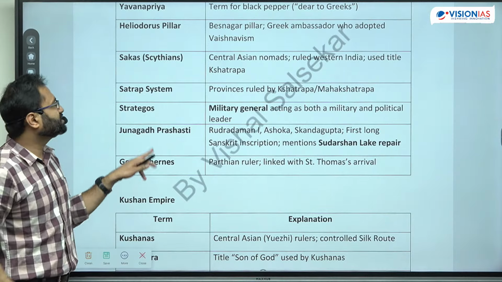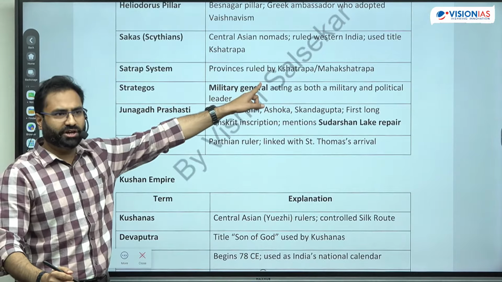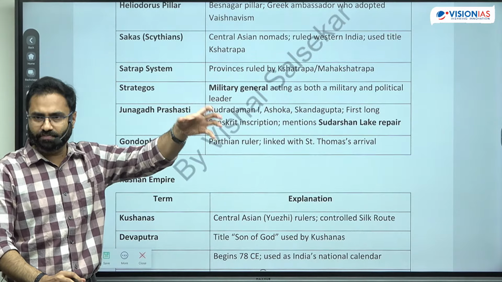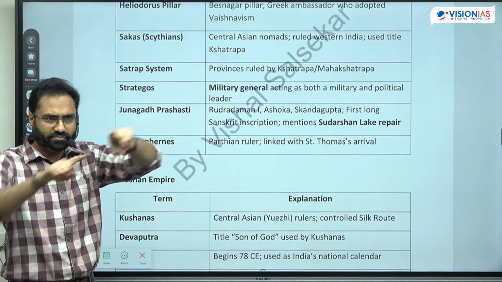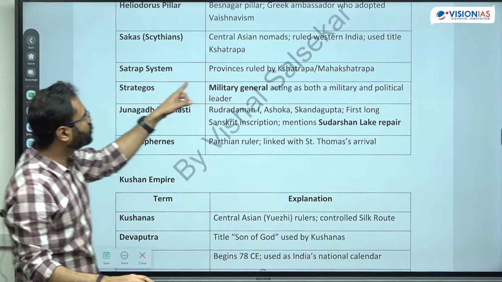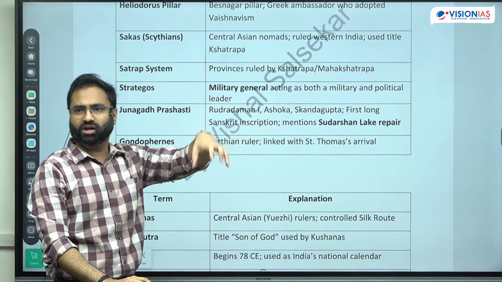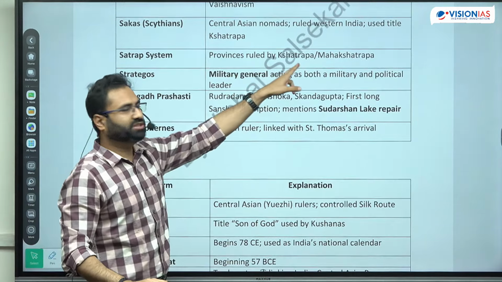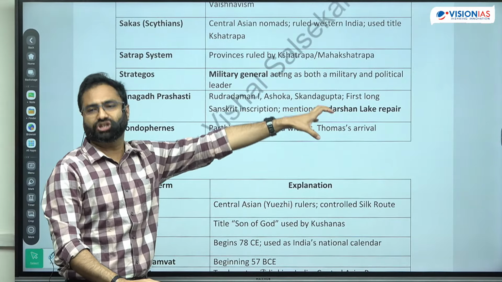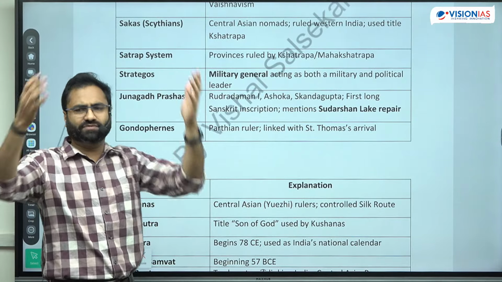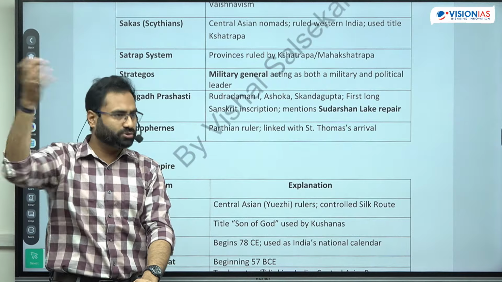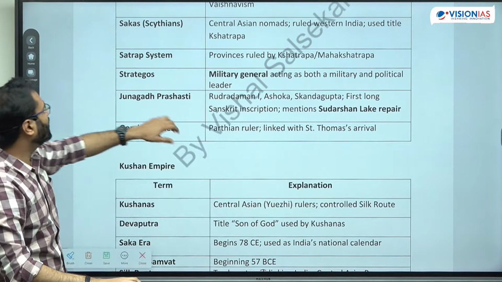Next is the Satrap system. So Satrap system, as I have already talked about, it is the provincial governorship. तो आज जो आप देखते हो राज्य, there are different provinces, ruled by a chief minister or a governor, right? So that is the Kshatrap. So Kshatrap or Mahakshatrap. Mahakshatrap means the larger one, मतलब maybe the prince who are ruling, right? So they are the Mahakshatrap.